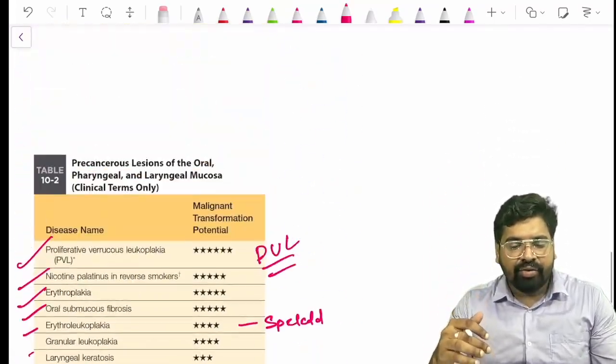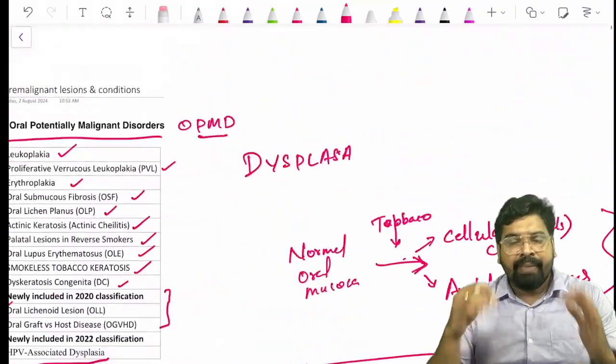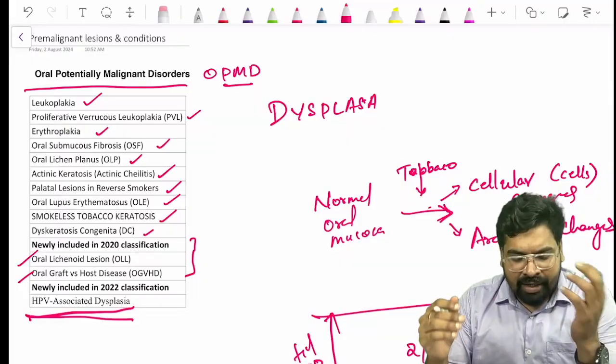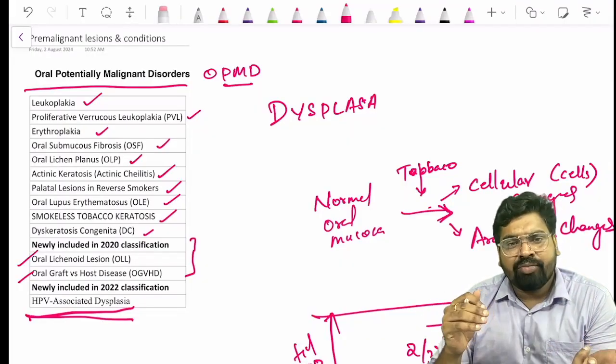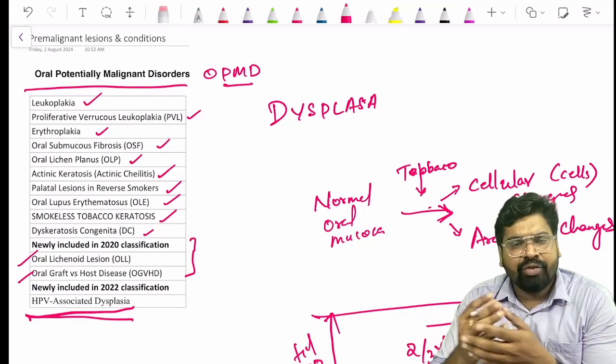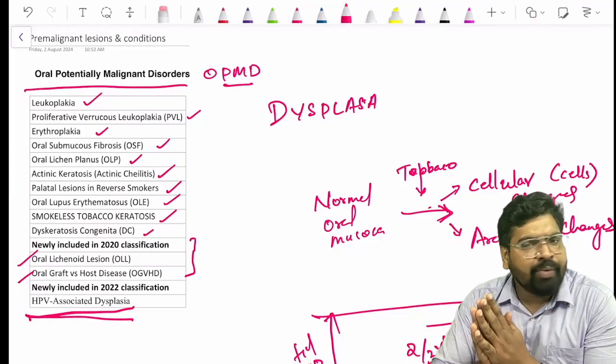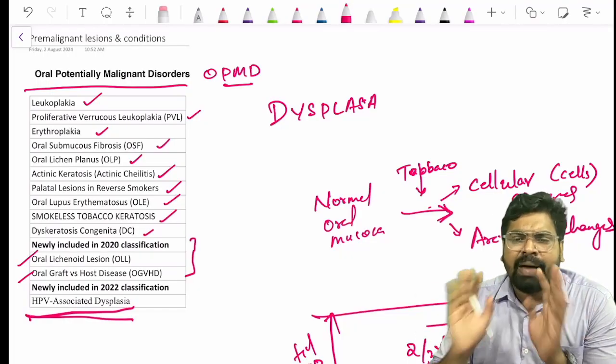I hope you understood the pre-malignant disorders or potentially malignant disorders and the different things here. HPV induced dysplasia, you don't want to go into much detail because it is recently introduced. They won't ask you much histology about all these things. What they ask you is malignant transformation.